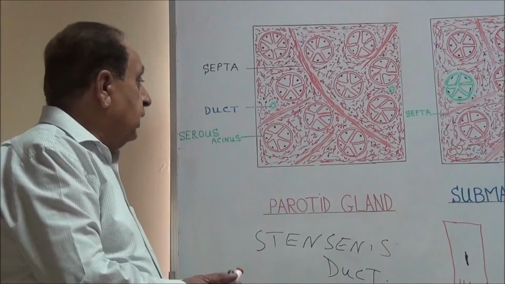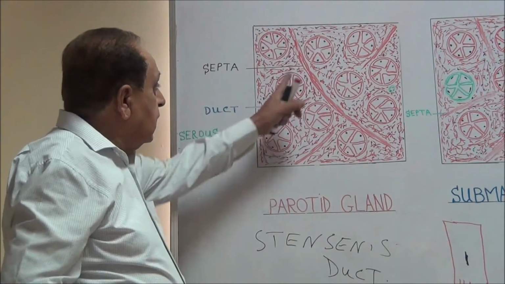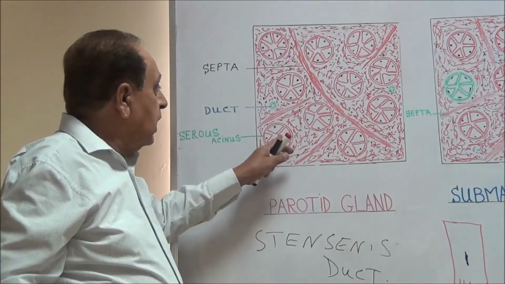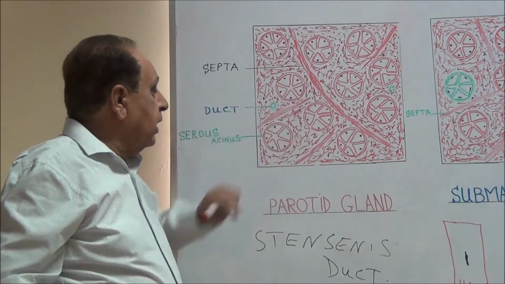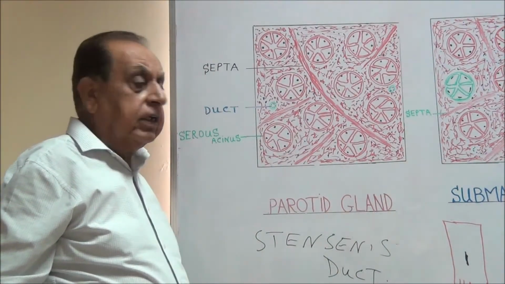That's about the parotid gland. This gland mainly contains serous acini, also called serous alveoli, pyramidal shaped cells with rounded nuclei near the base.